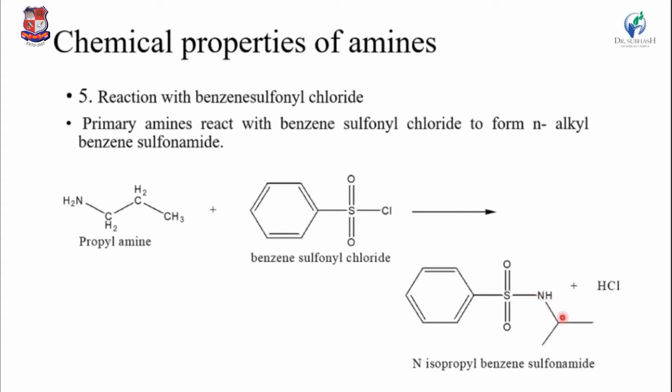Okay, so N-isopropyl. The isopropyl group is present at the iso position, so that's called isopropyl. This is isopropyl benzene sulfonamide. This is the sulfonamide group.